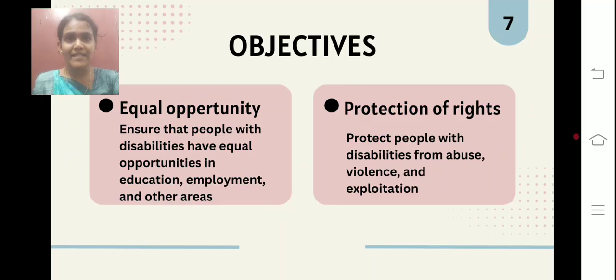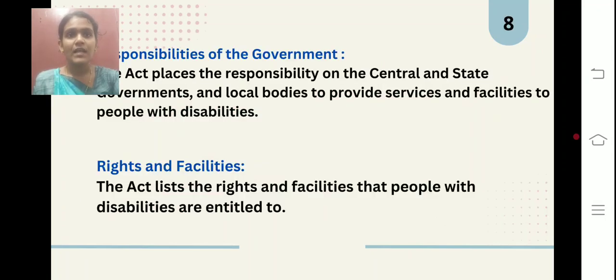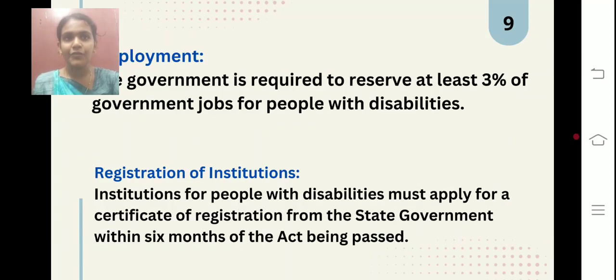The next one is the two objectives. The main things of this act are, as I said before, equal opportunities and protection of rights. And the next one is the responsibility of the government. The central and state governments and local bodies must provide services and facilities to people with disability. Rights and facilities: the act lists the rights and facilities that people with disability are entitled to. That is employment: the government required a reservation of 3% of government jobs for people with disabilities. And registration of institutions: they may apply for a certificate of registration from the state board within 6 months after the act was passed.